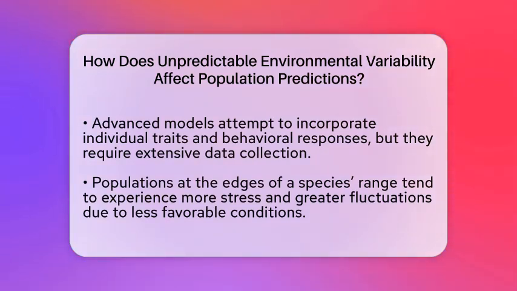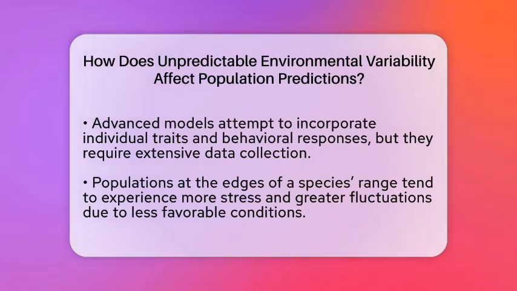Environmental variability affects populations differently depending on where they live. Populations at the edges of a species' range tend to experience more stress and fluctuate more because conditions are less suitable for them. But this isn't always the case. It depends on the species' performance curve, which shows how well a population grows at different environmental conditions. Populations in less favorable areas often grow more slowly and have bigger swings in numbers.